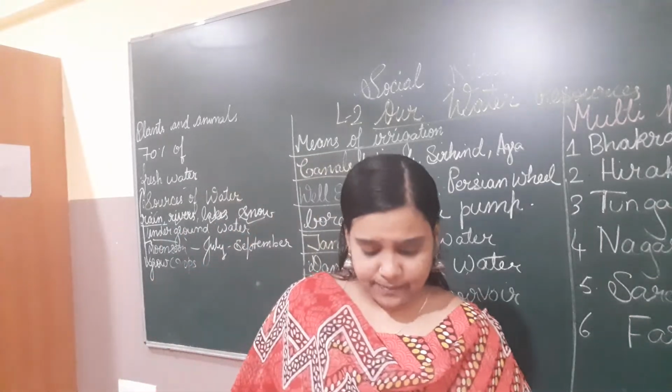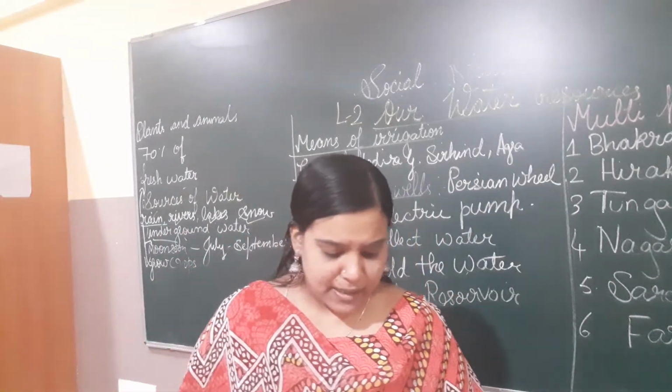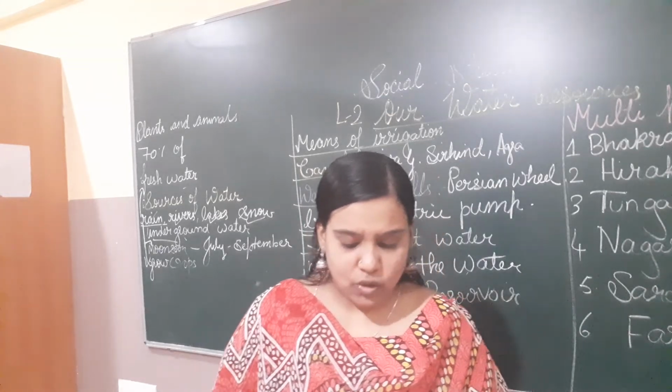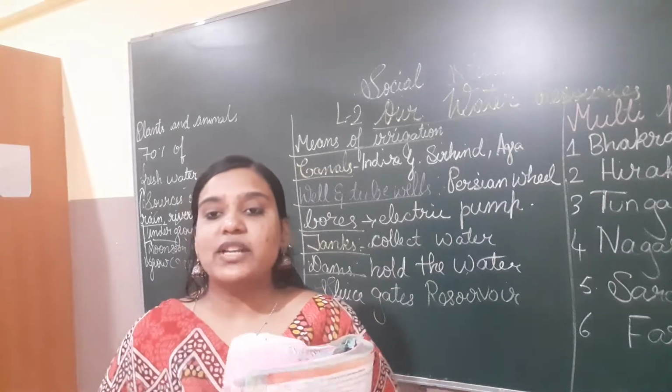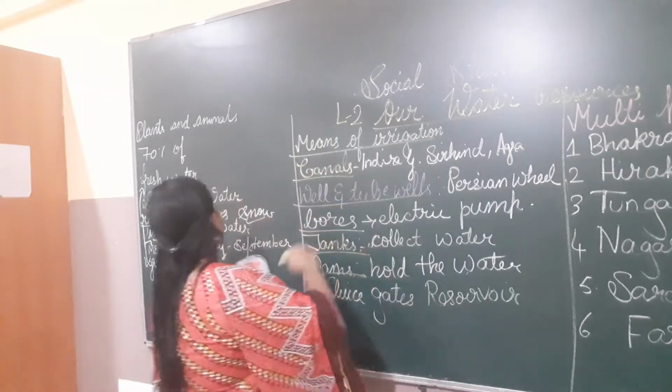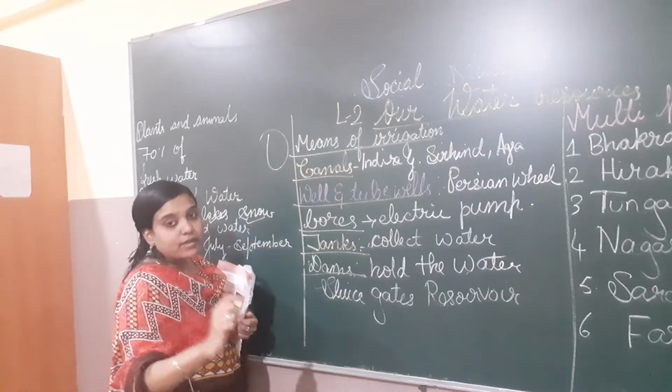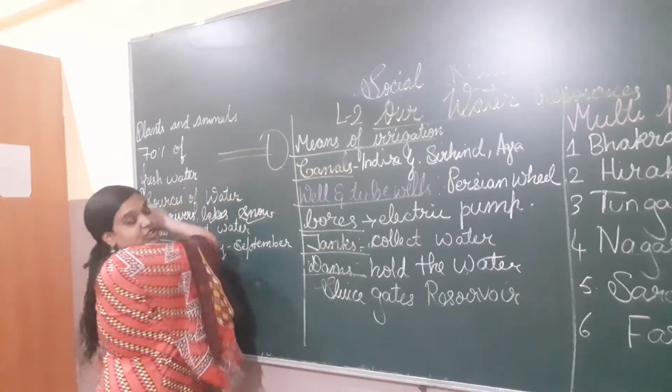What is a canal? Small channels are dug to take water from the river to the fields. These are called canals. Children, we have a river over here, and here we have agricultural land.